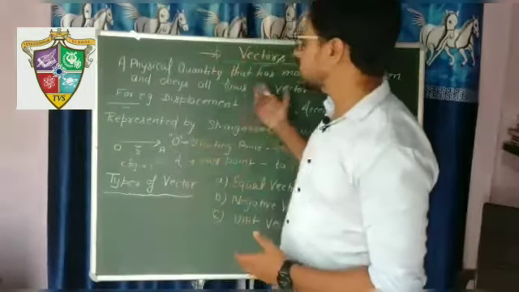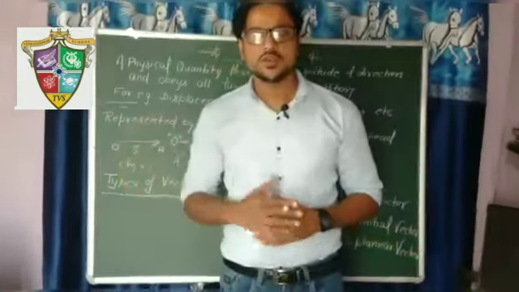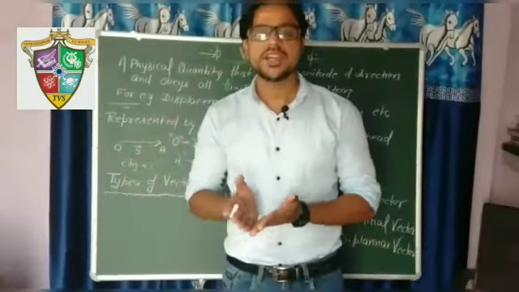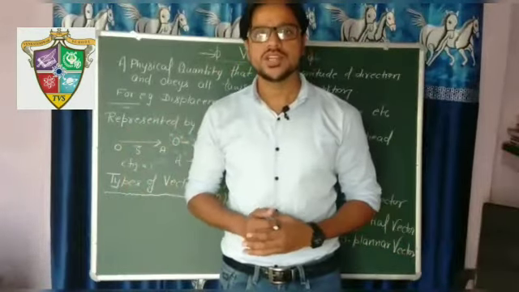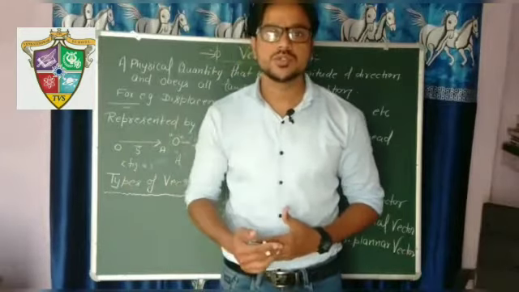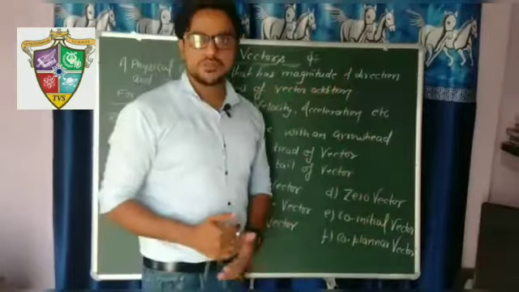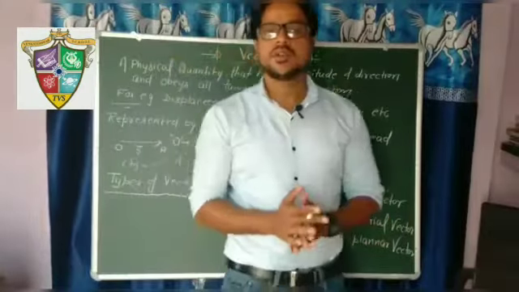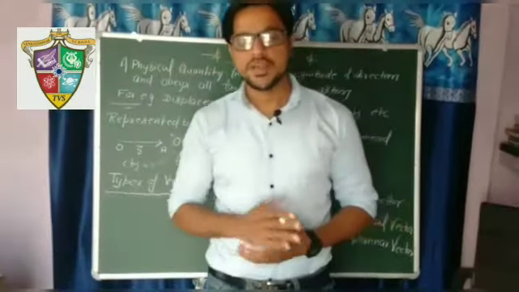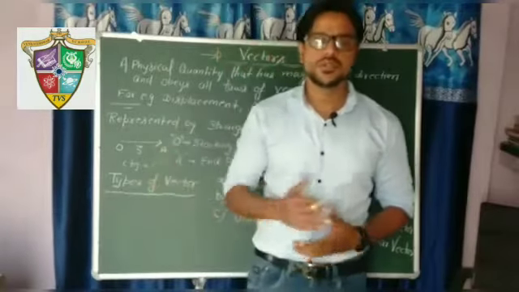In vectors, those quantities which have both magnitude and direction are known as vectors, and they should also obey all laws of vector addition, meaning we can't add or subtract them simply by using simple algebraic rules.